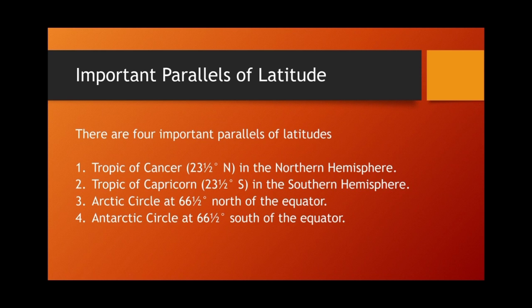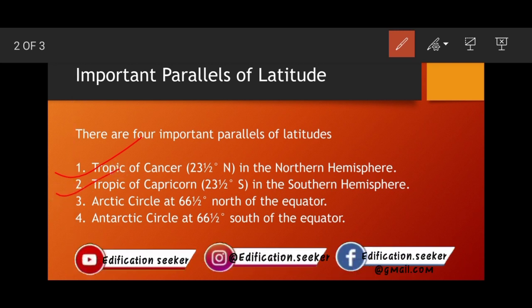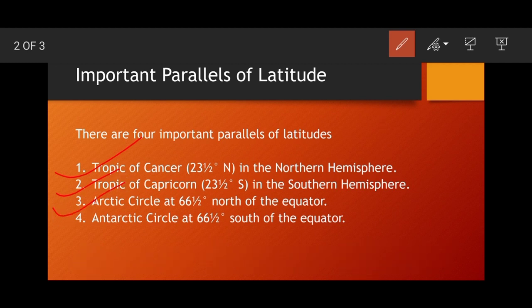Now there are four important parallels of latitude, and what are they? First is the Tropic of Cancer, which is at 23 and a half degrees north in the northern hemisphere. Second is the Tropic of Capricorn, at 23 and a half degrees south in the southern hemisphere. Third is the Arctic Circle at 66 and a half degrees north of the equator, and fourth is the Antarctic Circle at 66 and a half degrees south of the equator.